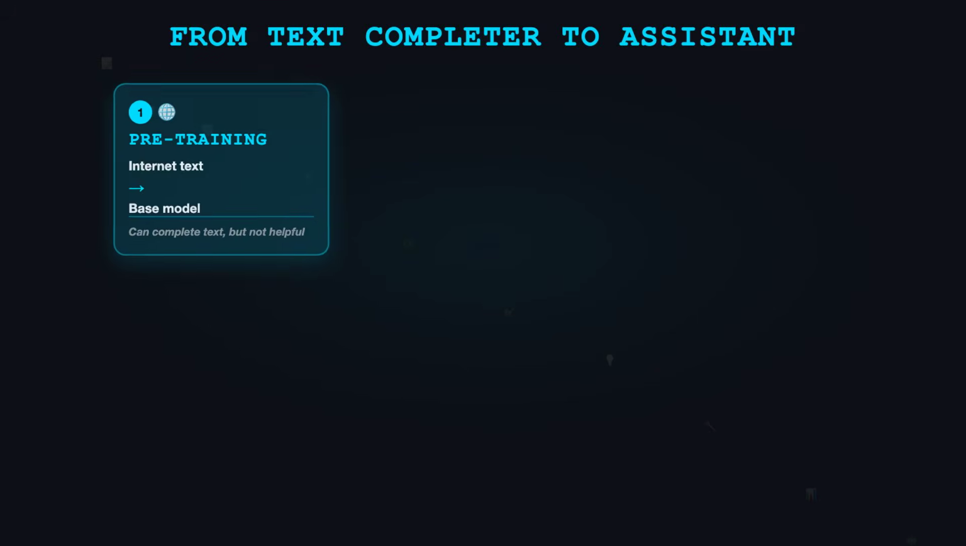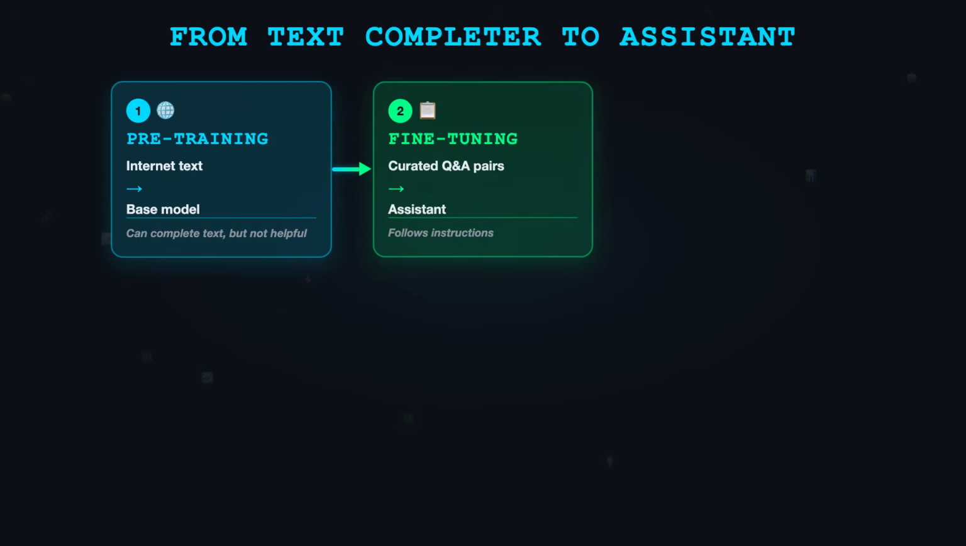Training on internet text gives you a base model. It can complete text, but it's not useful as an assistant yet. It's like a very knowledgeable person who can only finish your sentences. The second stage is fine tuning. You take the base model and train it further on carefully curated conversations. High quality question and answer pairs written by human labelers. Thousands of examples of here's a question, here's how an ideal assistant would respond. This transforms the model from a text completer into an assistant that follows instructions.